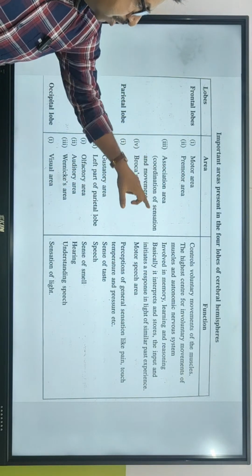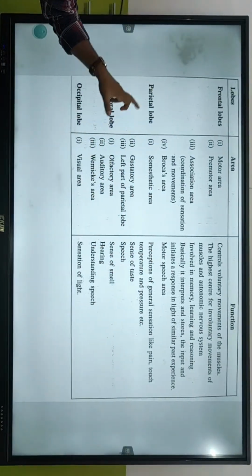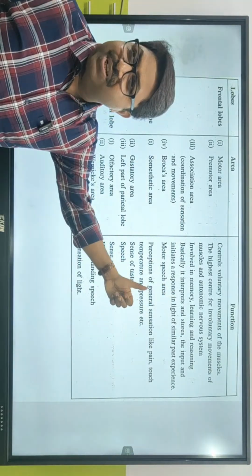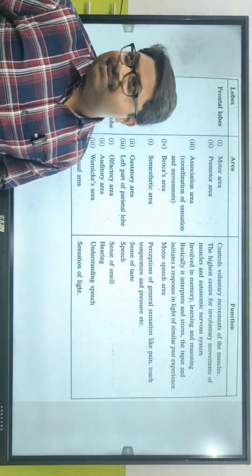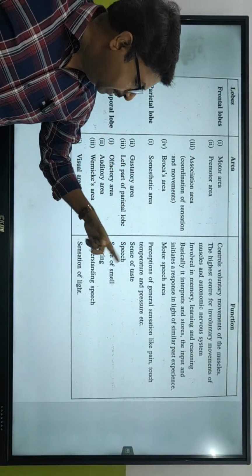Fine. It also helps in coordination of sensation and movements. Broca's area, motor speech area. Parietal lobe में क्या है? Somatic area, perceptions of general sensations like pain, touch, temperature and pressure. Gustatory area, sense of taste. Left part of parietal lobe, speech.